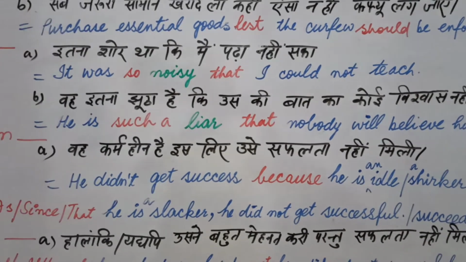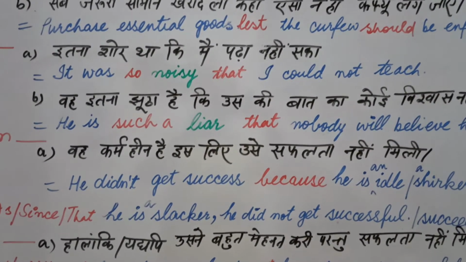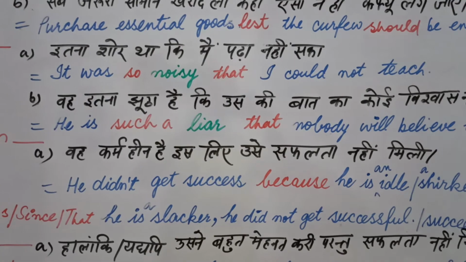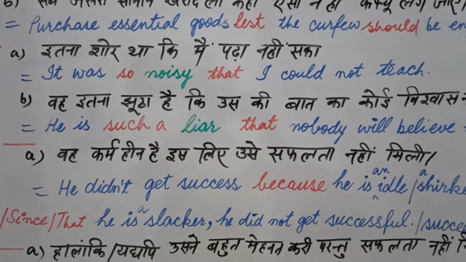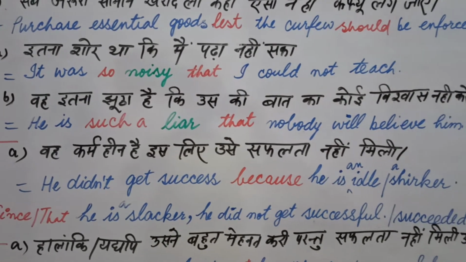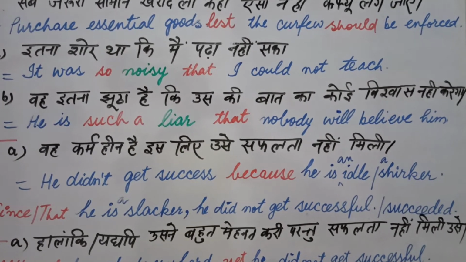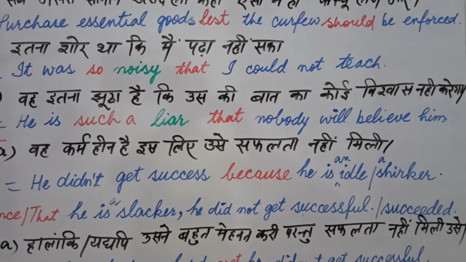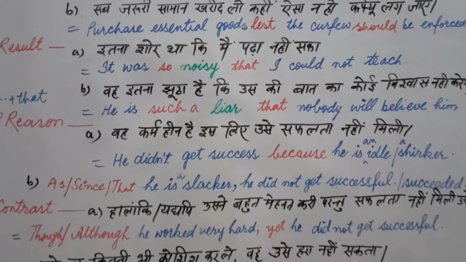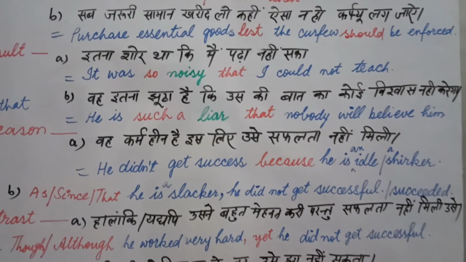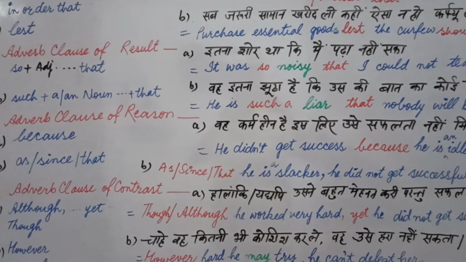Students, when you use such, after such you have to use a noun, which I mentioned in green color. He is such a liar that nobody will believe him. That is written after this noun. So you use such with a noun and so with an adjective. This is the main point of this rule.